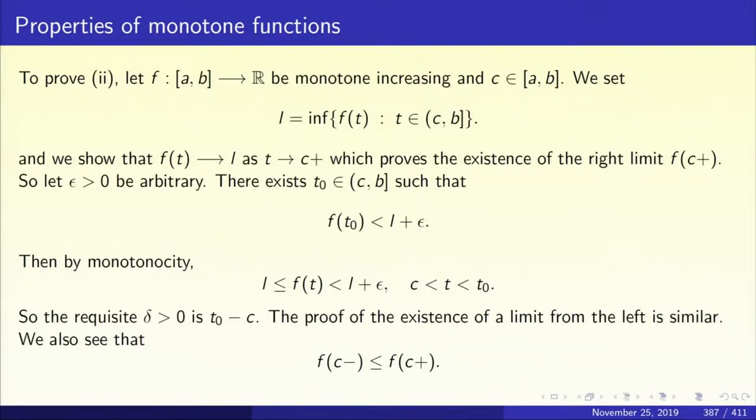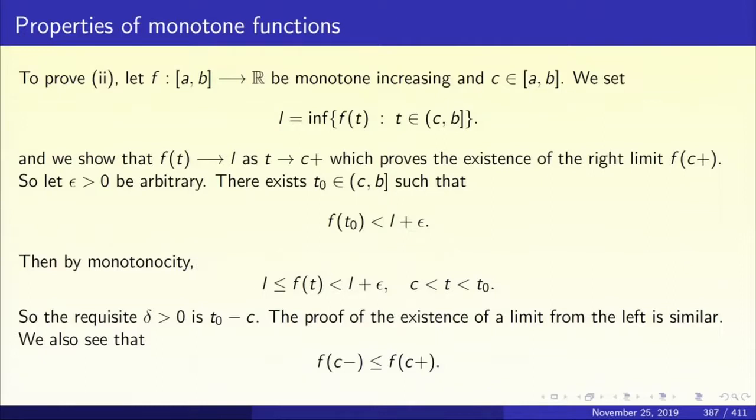This just comes from monotonicity. So the requisite delta that we are looking for is t naught minus C. Given epsilon greater than 0, there is a delta greater than 0 such that L is less than or equal to f(t), which is less than L plus epsilon, whenever C is less than t less than C plus delta. So the existence of the limit from the right is established.